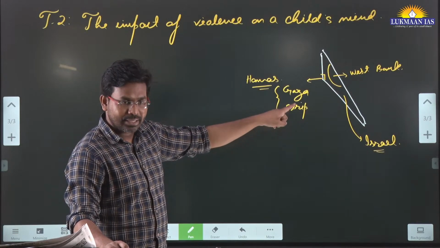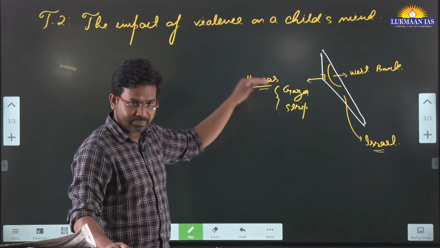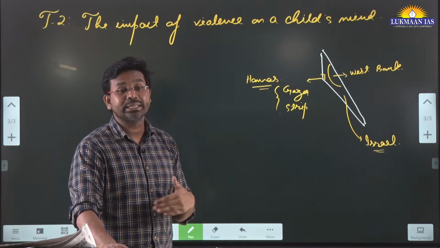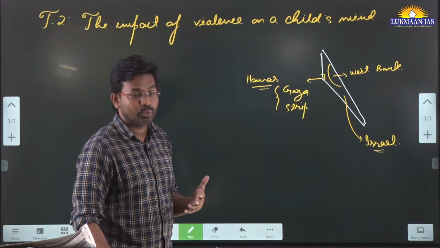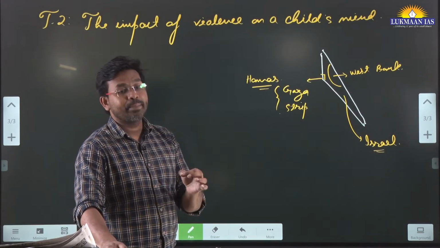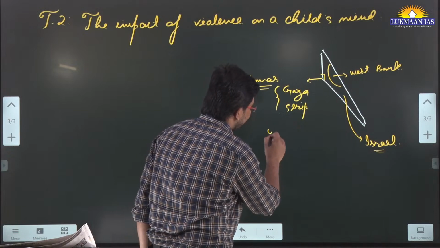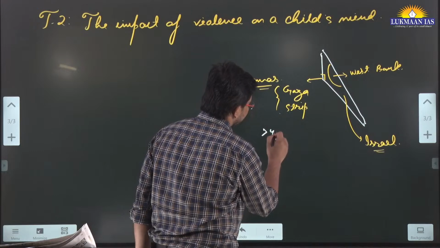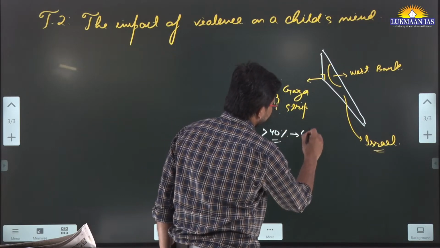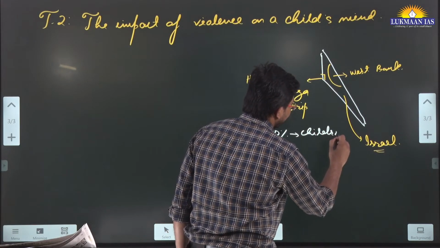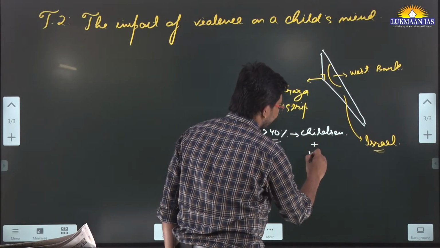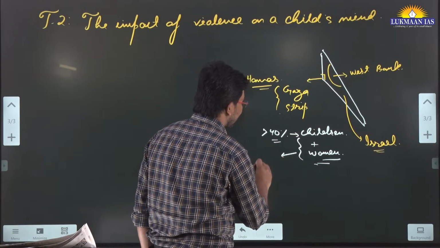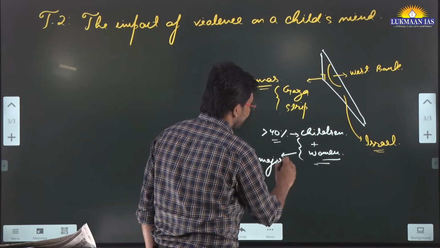But what Israel has done is raid the Gaza Strip. The northern portion of Gaza is almost damaged. They have killed more than 13,000 people, and most of them are children. It is estimated by UNESCO that more than 40% of the killed people are children, and children and women together constitute the majority of the people who are killed.